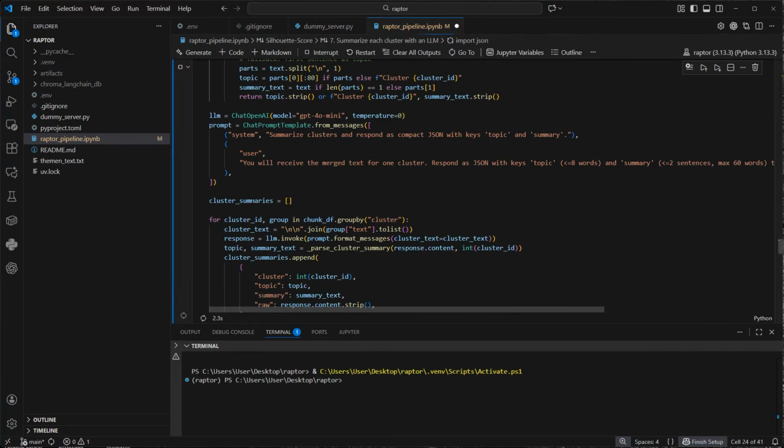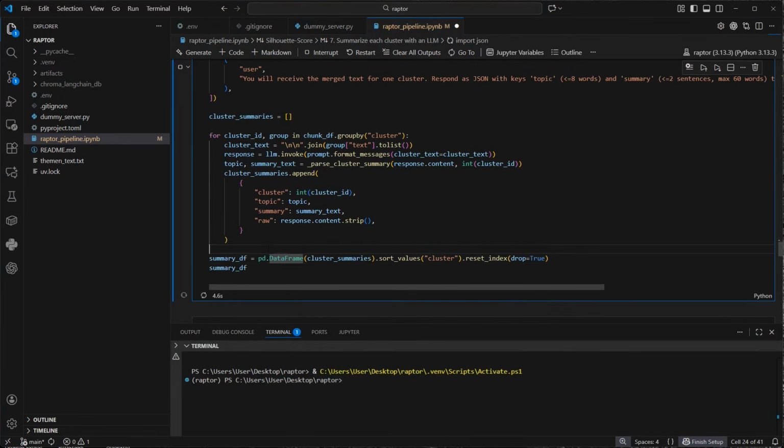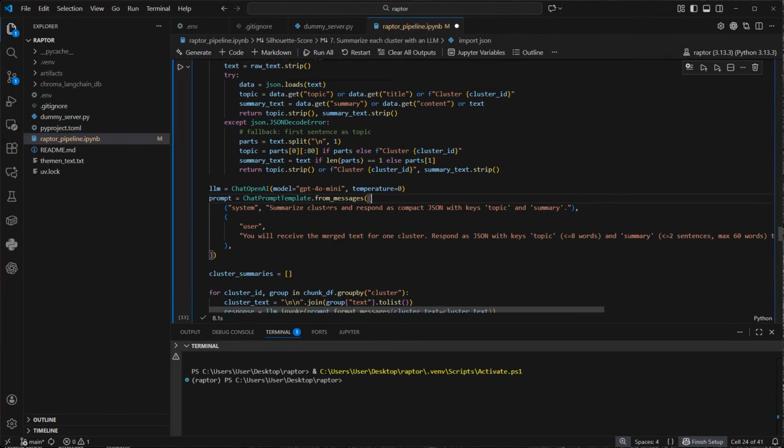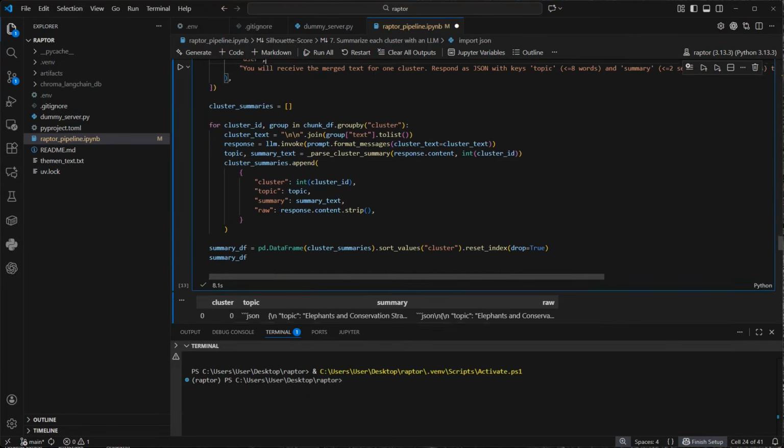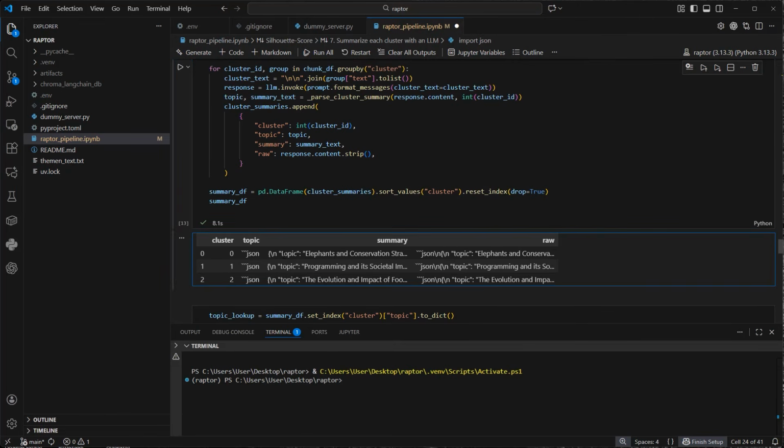So this will at the end give us a text, and we also store that in a data frame. What matters quite a lot here is a good system prompt. So what we want is a summary for each cluster, and here in this case we could also use a structured output, but we can directly also do that in a prompt. So what we want is it should identify the topic for all of the chunks and also provide a summary, and then the user requests that. And at the end this is how it looks like. So that is the topic, elephants, programming and the evolution and impact of football.